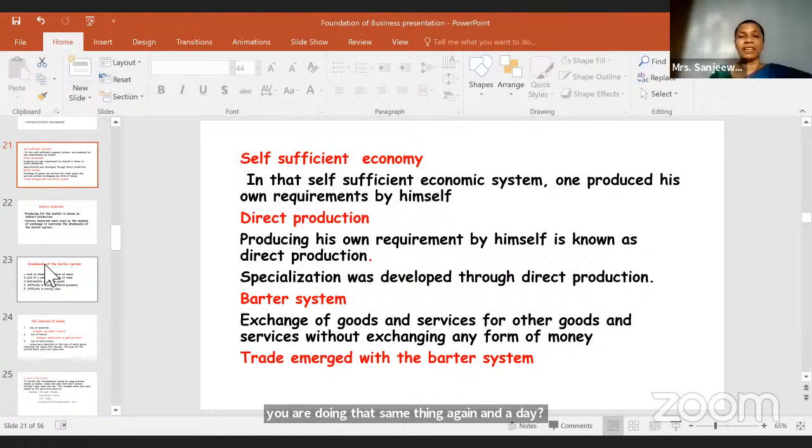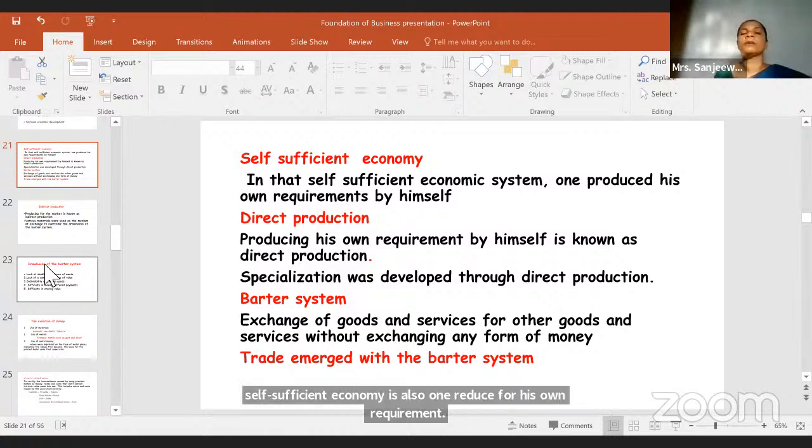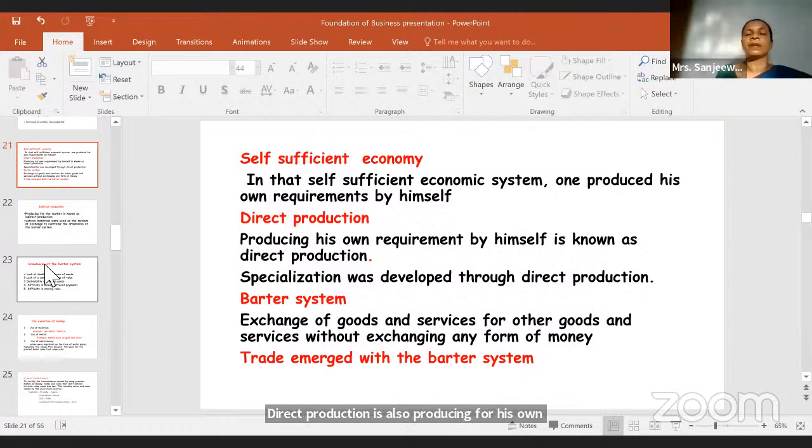So from direct production, specialization can arise. And remember, a self-sufficient economy is one where one produces for his own requirement, and direct production is also producing for his own requirement. Because of this direct production, specialization will develop.